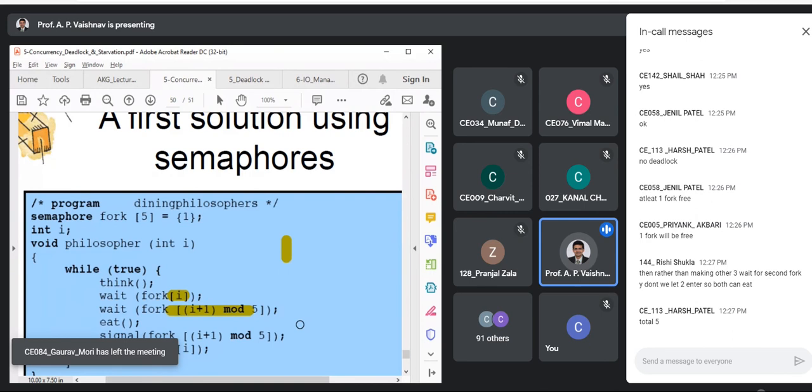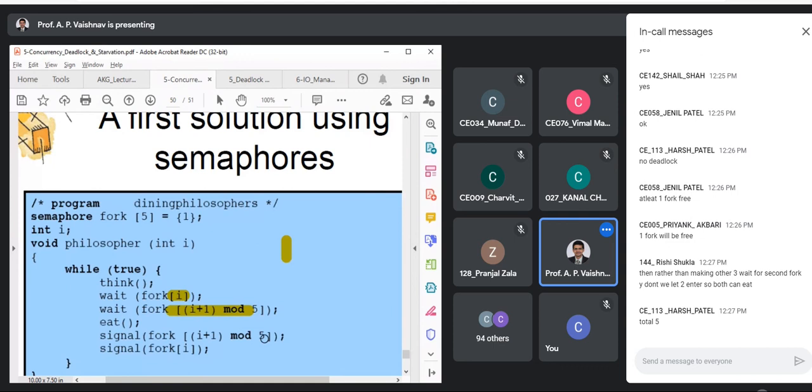Correct. This is one possible solution. That's what I said, right? Yes, at a time, if you allow 2, then 2 can eat. That is the best case actually, right? But what if all are hungry at the same time and they want to enter the room? In that case, you will have to at least let 4 in, so that after the first finishes, the remaining will get a chance, right? That is the approach that we use. So yes, it is not the optimal solution, agreed, but this is one possible solution proposed using semaphores, right?